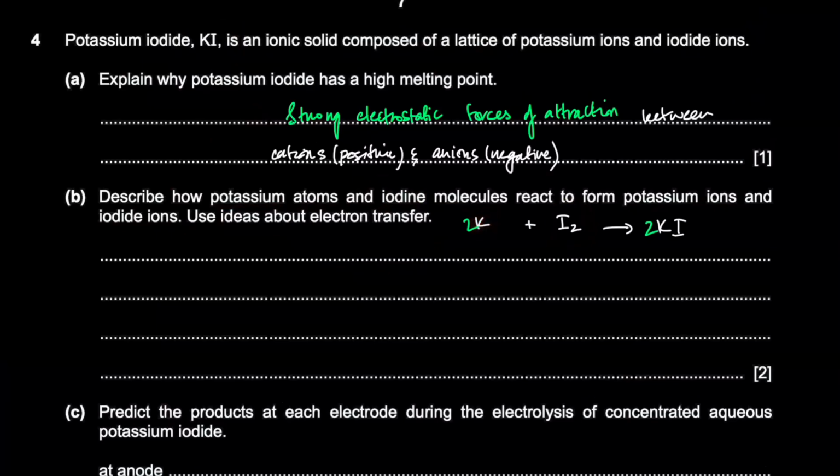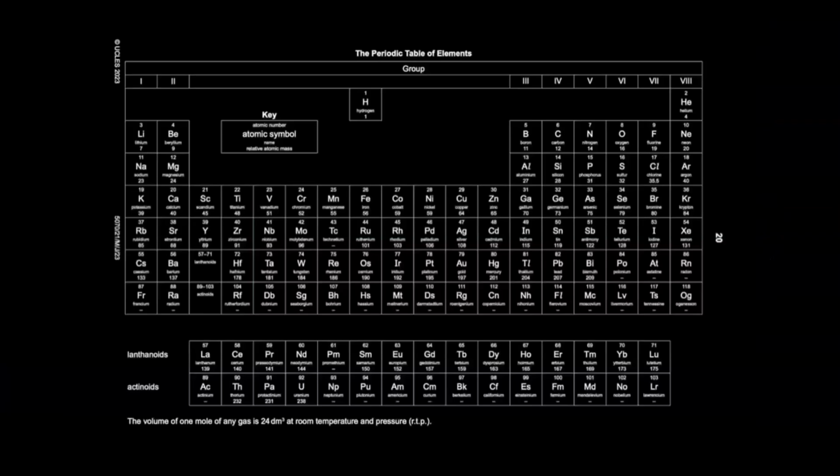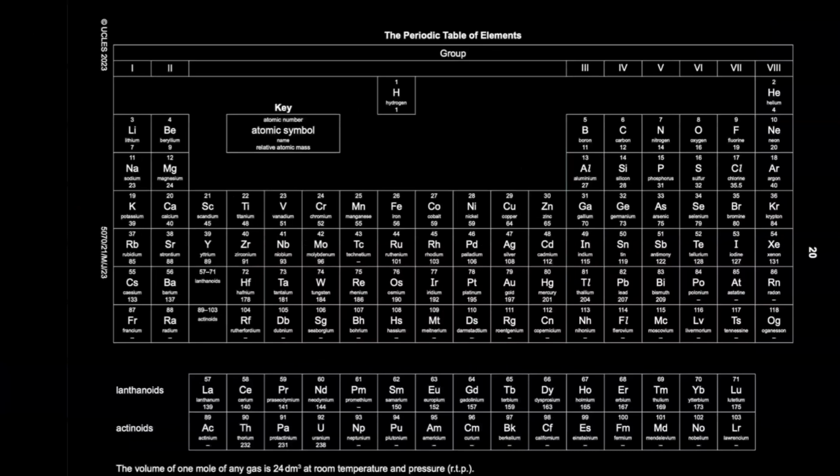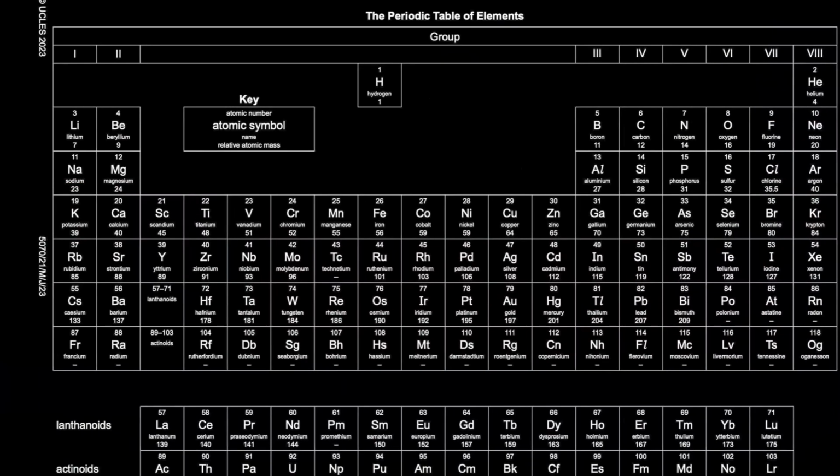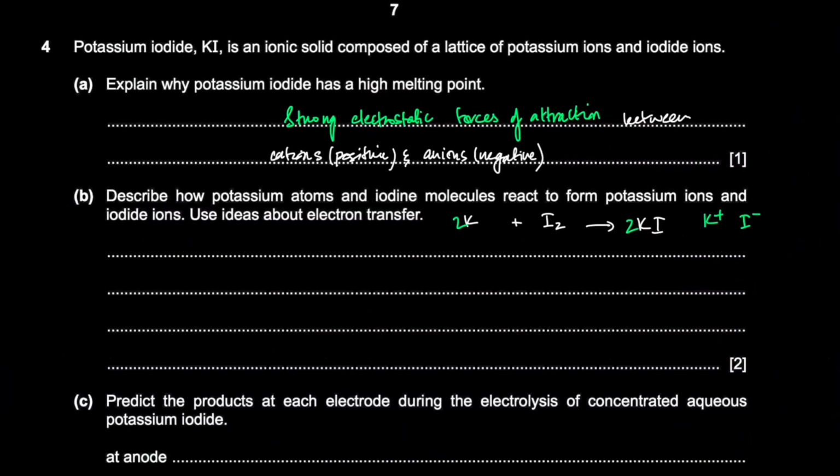It forms 1+ ions. And iodine is in group 7. It forms 1- ions. You can take a look at the periodic table. Potassium, group 1, forms 1+ ions. Iodine is in group 7, forms 1- ions. So we can say that what's happening here,